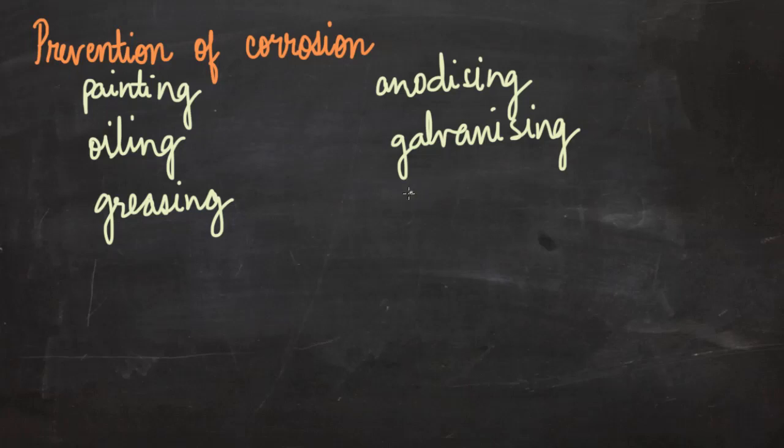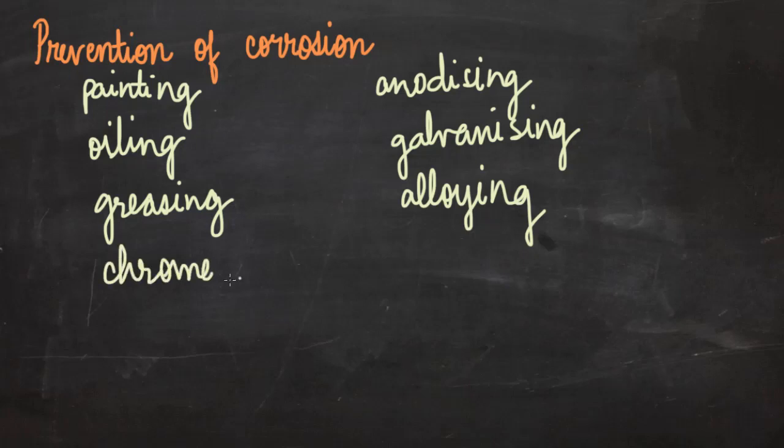One very popular method is alloying. Form alloys. Another process is chrome plating. So these are some of the methods to prevent corrosion. We'll see these methods in greater detail when we study various metals and non-metals. So this was all about corrosion of various metals.